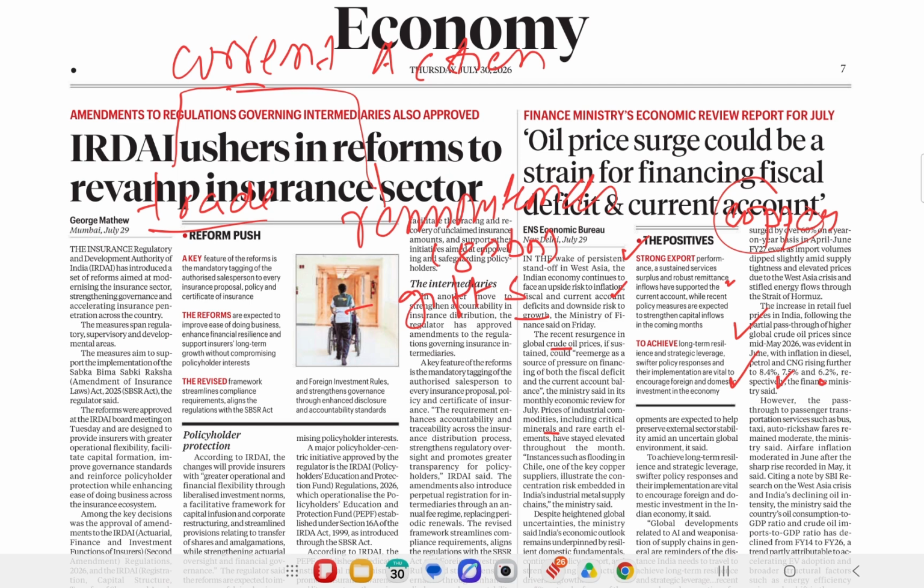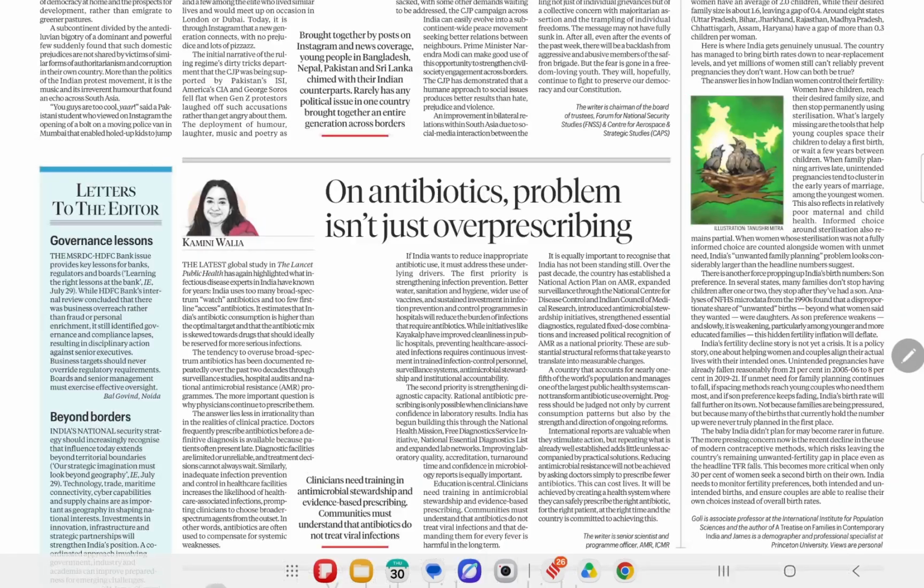The increase in, let's say, public transport fares or airline fares has been low compared to the proportional rise in fuel prices. So this is the economic review report released by the Finance Ministry of India for the month of July. Okay, now let's go to the next news.